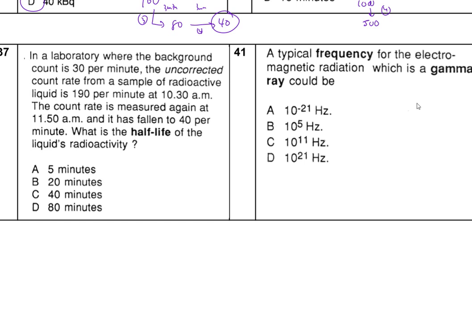Right, now this one's gamma. Now gamma is what? Gamma is shortest wavelength, highest frequency. So it can't be this one, can't be this one, can't be this one. Here you go by default. Look, power 21. That's the highest. Let's go for it. Okay, logic.